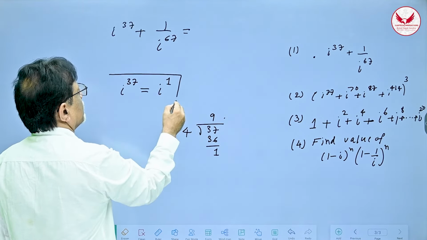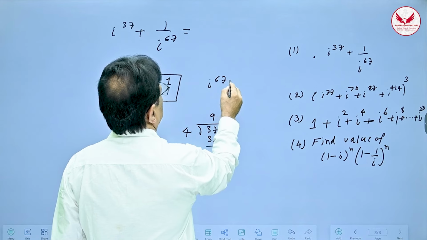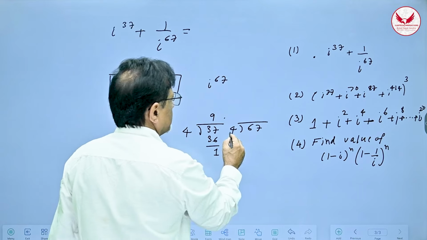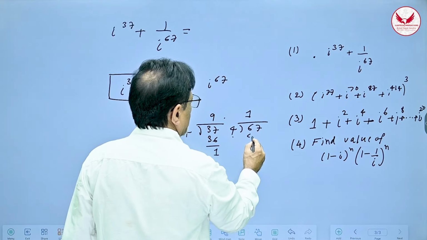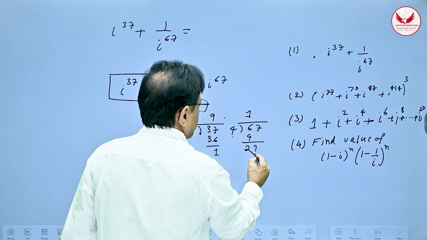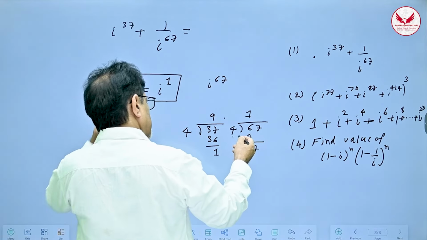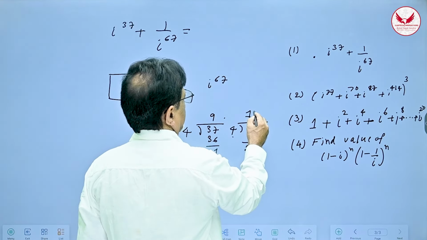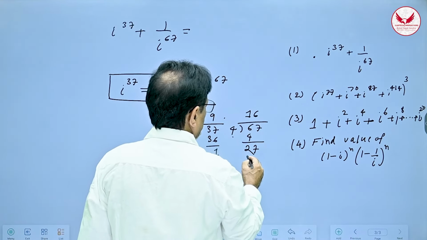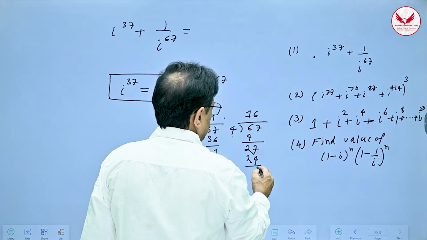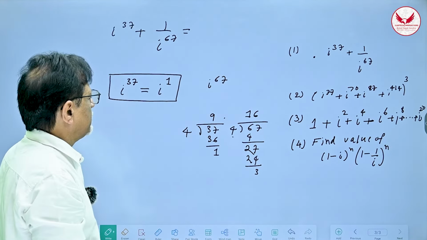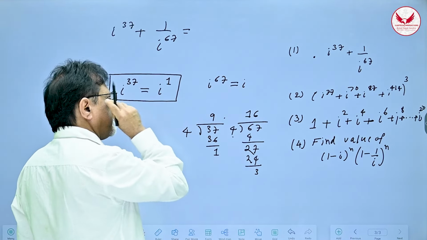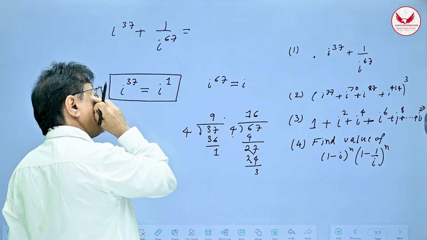Second calculation: let us see what is i raised to 67. So 67 has to be divided by 4. 4 ones are 4, then 7, and the nearest number is 6 fours are 24. Then what is the remainder? 3. So i raised to 67 is nothing but i raised to the remainder after dividing 67 by 4.